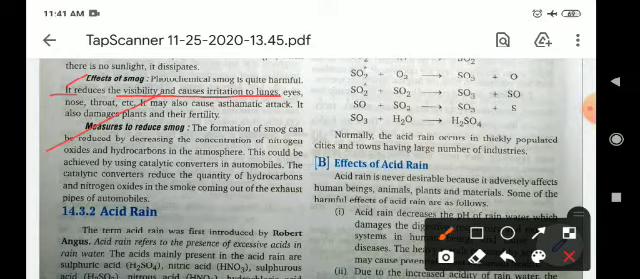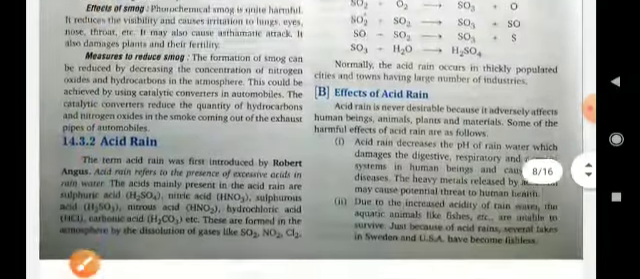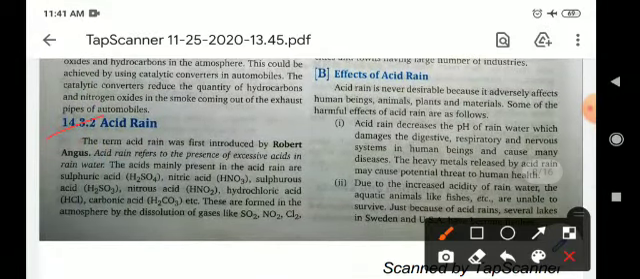Now come to the most important topic, that is acid rain. What is acid rain? The term acid rain was first introduced by Robert Angus. Acid rain refers to the presence of excessive acid in rainwater. The acids present in acid rain are sulfuric acid, nitric acid, sulfurous acid, nitrous acid, etc.